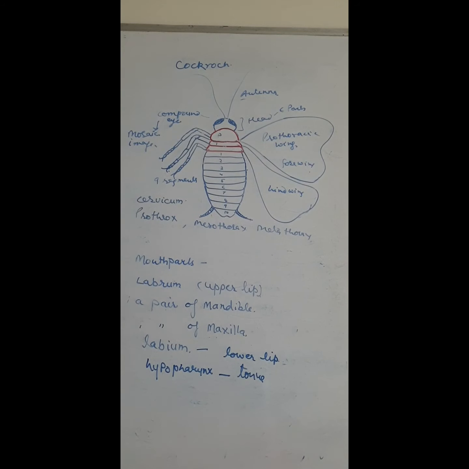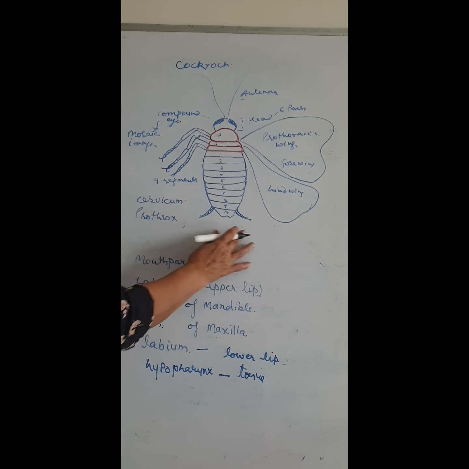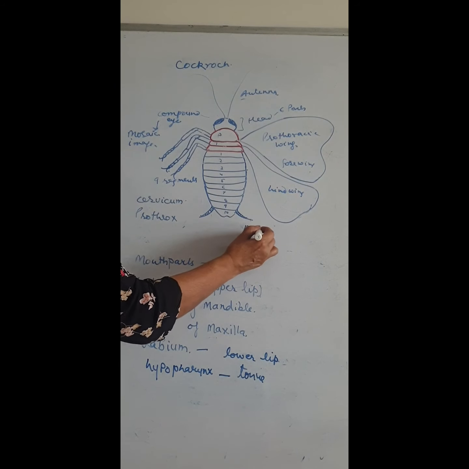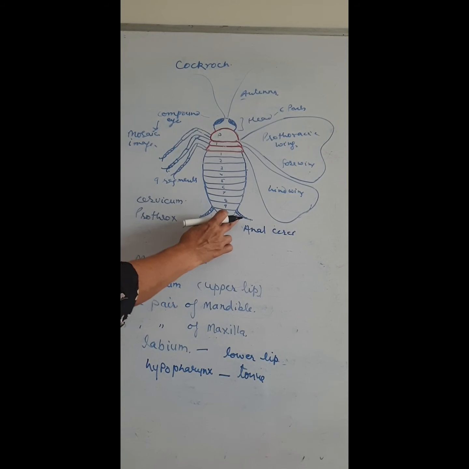The abdomen consists of 10 segments, and it also has the anal styles. This is the anal style. It is sensitive in nature, it is part of the nervous system. It provides the sensation, it provides coordination or sensation to the animal.